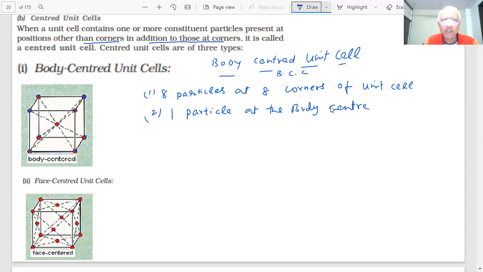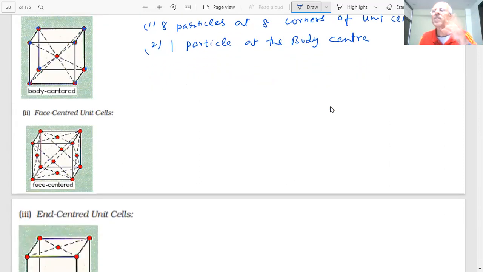We have shown them as points. Actually, what we will find is that these 8 will be touching the one inside, because it is inside the cube, inside this unit cell. Once I put it in complete form, you will see, as I said, packing is very close, students. These particles are not far away, as has been shown here. Just to show what types of cells there are, we are representing them like this. We will show you further when we make more calculations. So the first one is BCC. BCC will have 8 constituent particles at the 8 corners and one inside the cube, body centered.